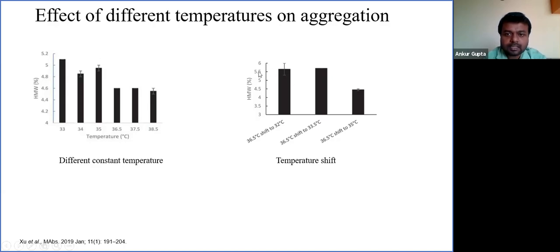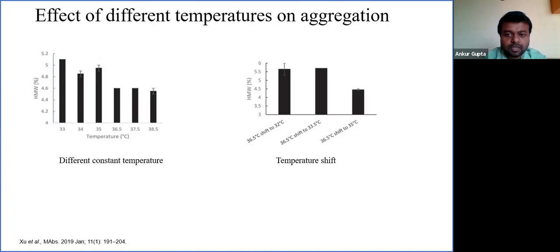In the next set of experiments, a strategy of temperature shift was evaluated, where the culture was run till a particular day, and thereafter a temperature shift is given. Normally, the basic principle is that the temperature shift is given to slow down the growth, so that the cell, which normally uses its energy for replication as well as post translation modification or protein production,